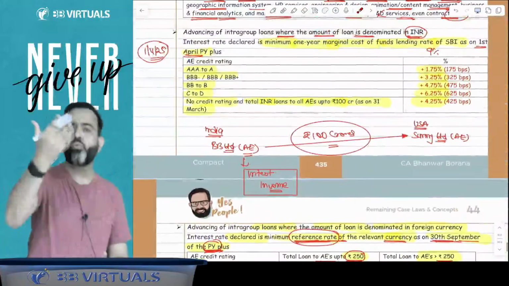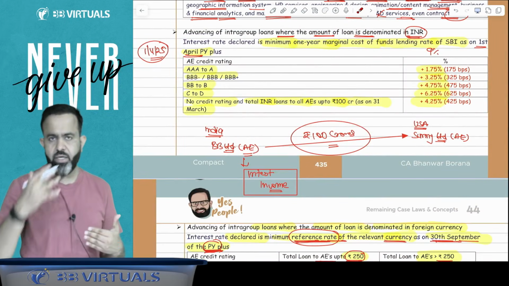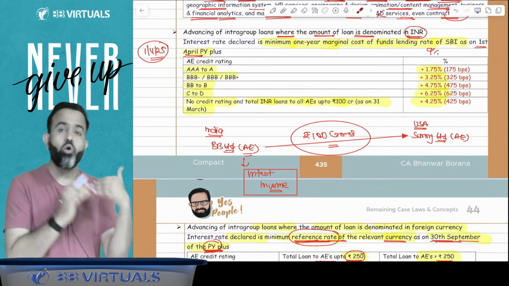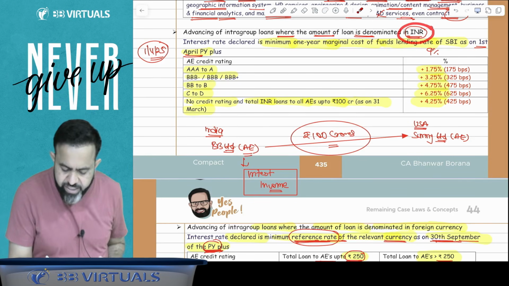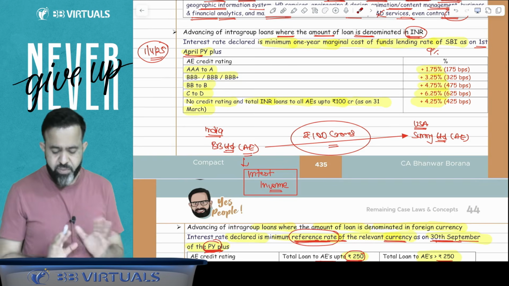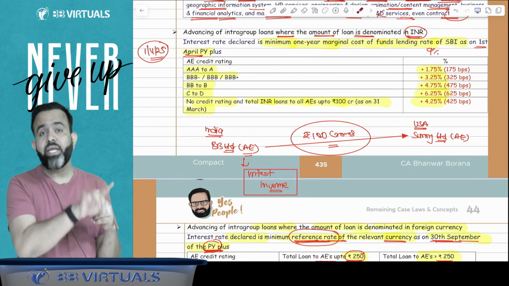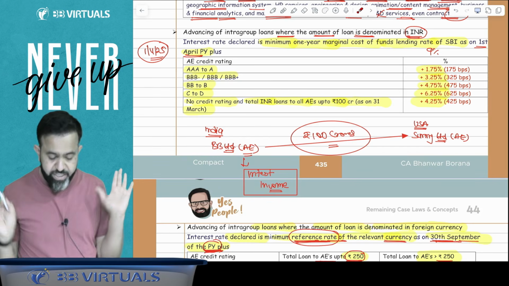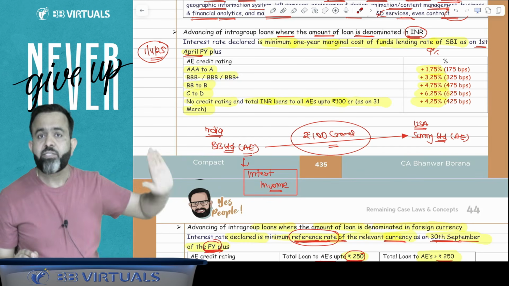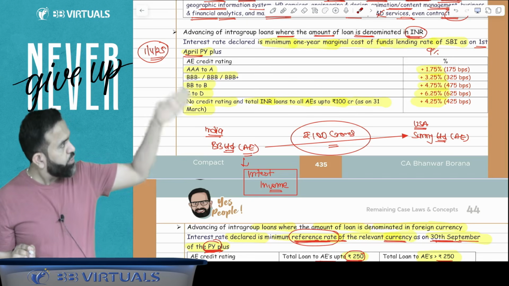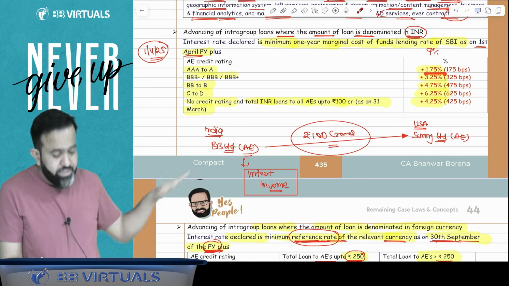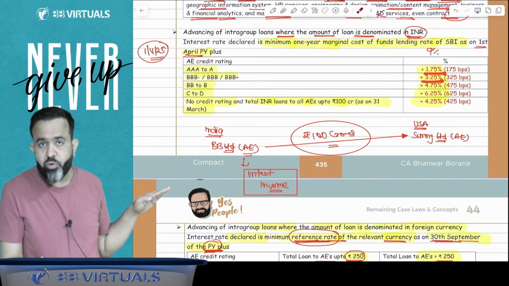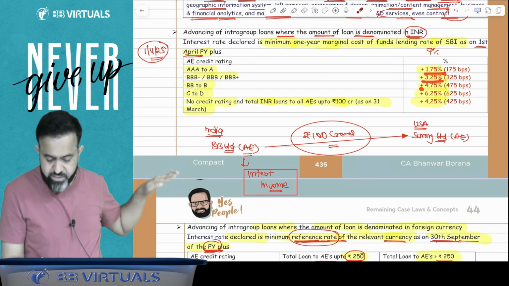Okay, again I am repeating this two-part thing. Guys, if an intra-group loan is given, meaning a loan given to your associate enterprise, then how much should your interest income be? First, if the loan is denominated in INR, Indian rupees, in this particular case you have to take the 1st April SBI 1-year marginal cost of lending rate and add some basis points. Now, how many basis points? Suppose your associate enterprise is in the A category rating, then just add 1.75%. If they are in the triple B band, then add 3.25%. If they are in the BB or B band, then add 4.75%.